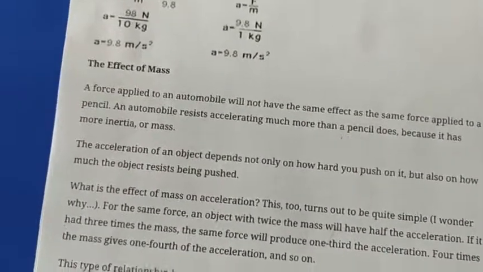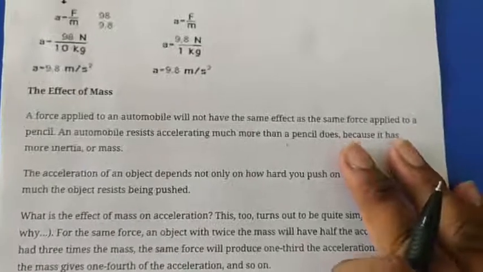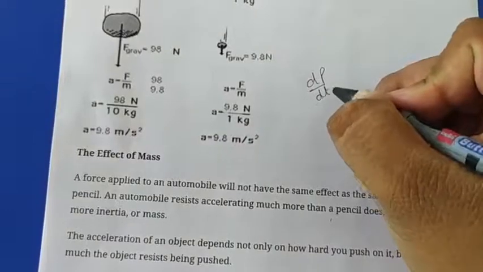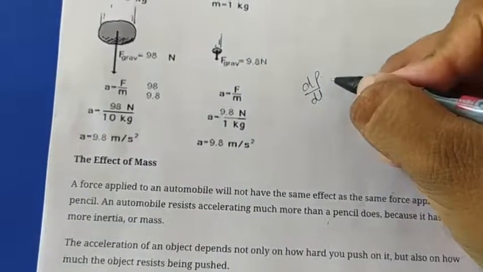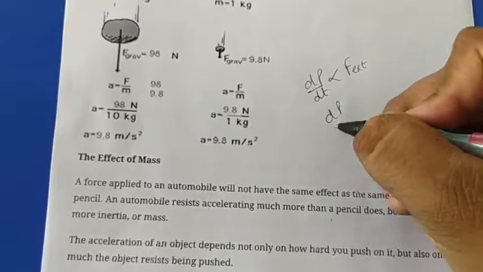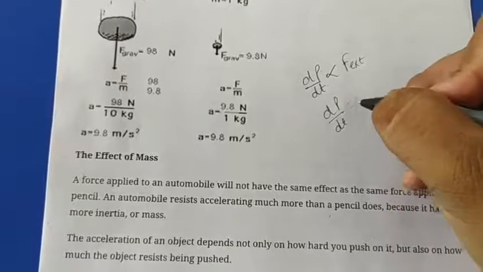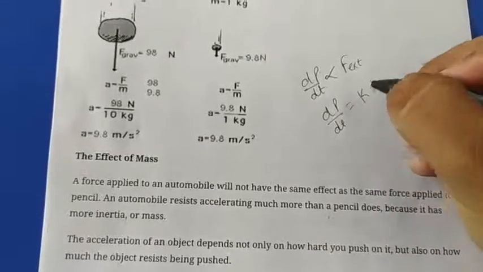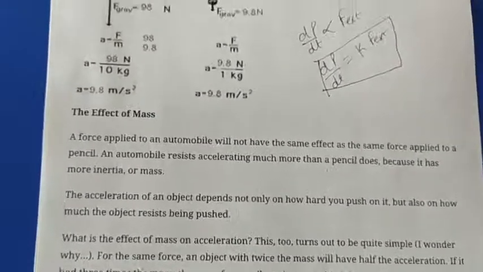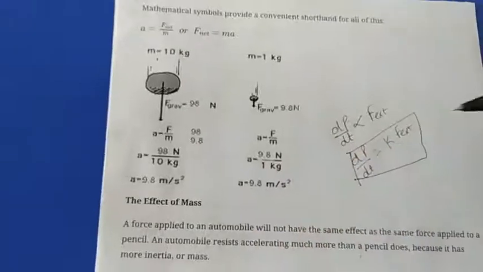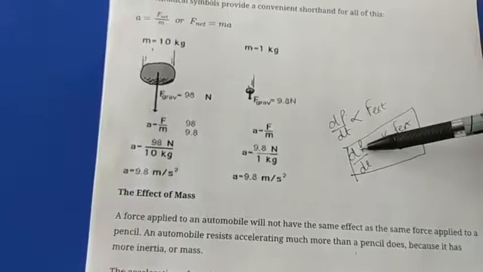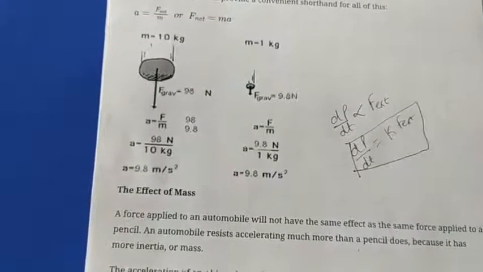Newton's second law, second statement: the rate of change in momentum, where momentum is mass into velocity, is directly proportional to the external force. If you convert proportionality into equality, then one constant will be there. This is the second statement of Newton's second law of motion. F external is equal to the rate of change in momentum. Rate means divided by time.